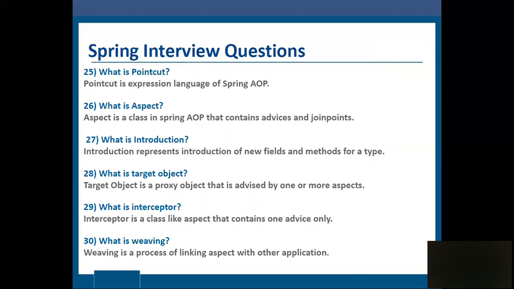What is introduction? Introduction represents the introduction of new fields and methods for a type. What is a target object? A target object is a proxy object that is advised by one or more aspects. What is an interceptor? An interceptor is a class like an aspect that contains only one advice. What is weaving? Weaving is the process of linking an aspect with other applications.